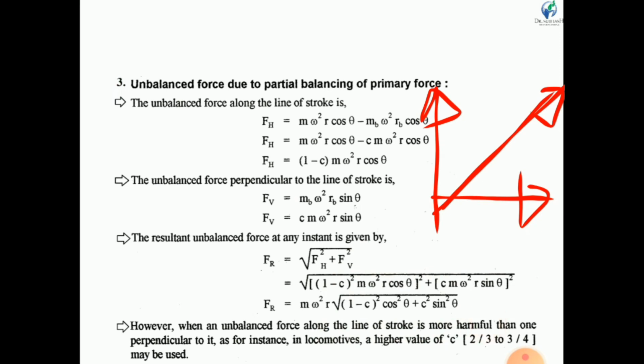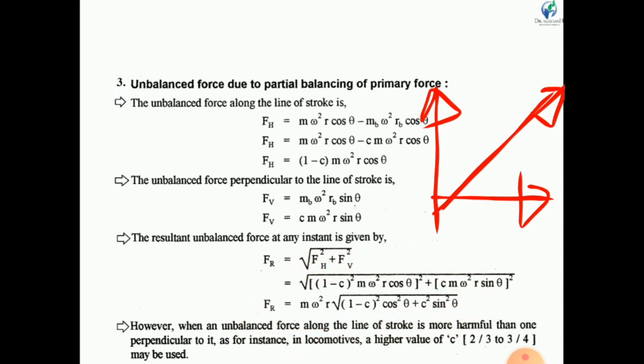Now, my dear friends, the resultant unbalanced force would be minimum if we differentiate this equation with respect to c. Then we obtain the value of c is 1 by 2. So if we put the value of c as 1 by 2, then we obtain the minimum unbalanced force.